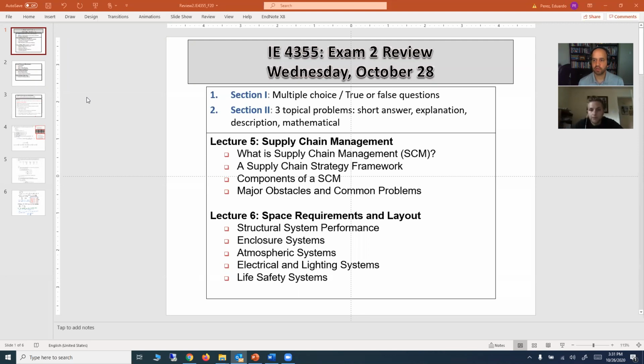You are going to access the exam using Canvas, and you will have from 3:30 to 5 p.m. to work on the exam. And then you will have some extra time, like we did last time, an extra 15 minutes to use to upload the materials, if you have any documents that you need to scan and upload.